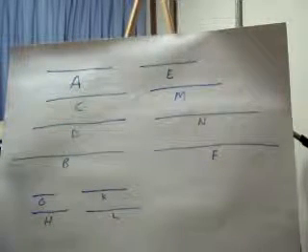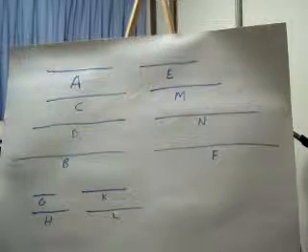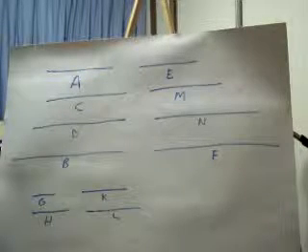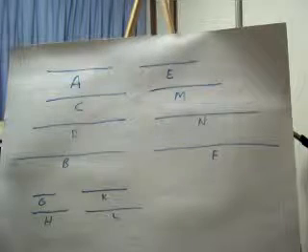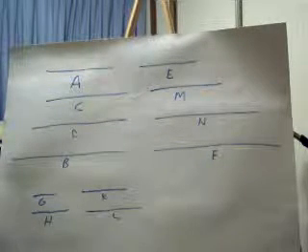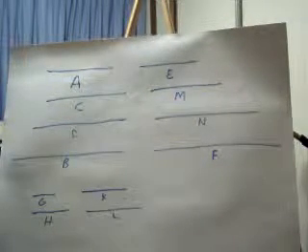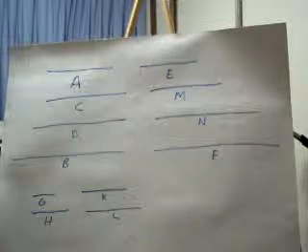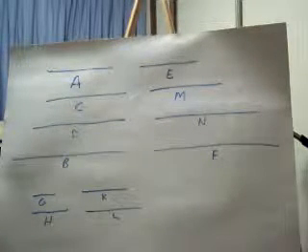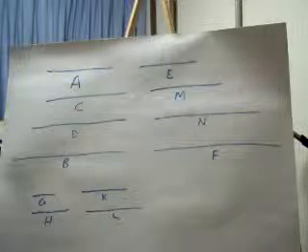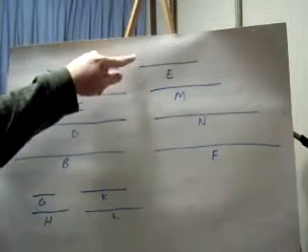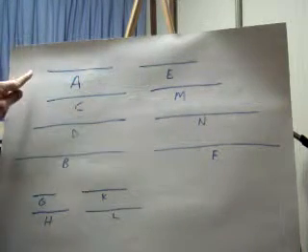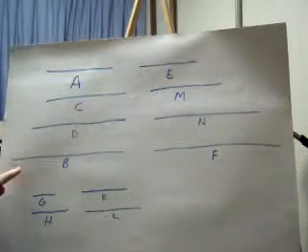Alright, so let me read this one more time. Let the numbers C and D fall between the two numbers A and B in continued proportion. Do you remember me talking about continued proportion in a previous video? Of course you do. And let E be made in the same ratio to F as A is to B. Okay, so now we have E is to F as A is to B.